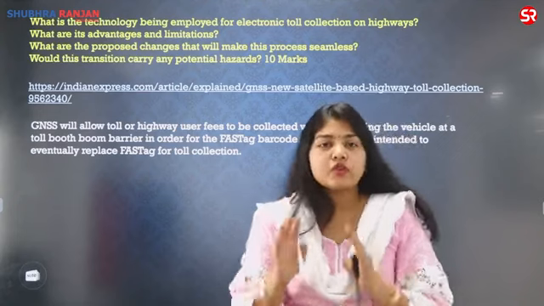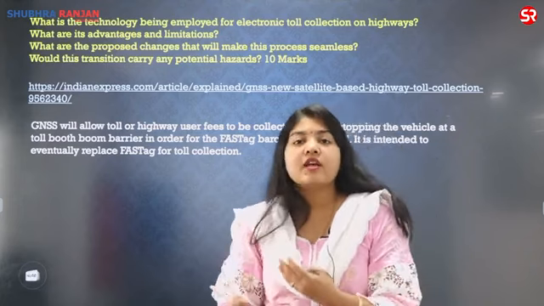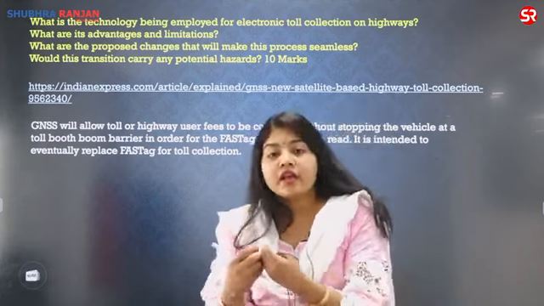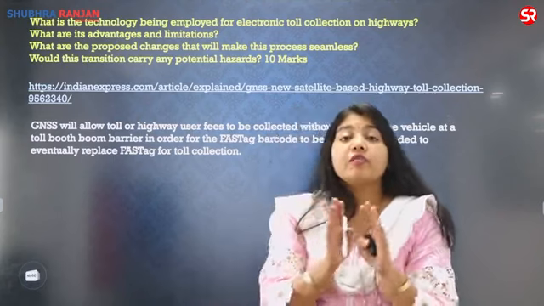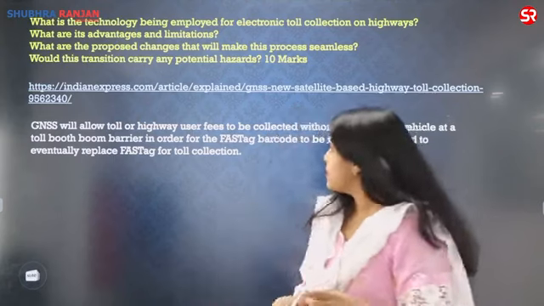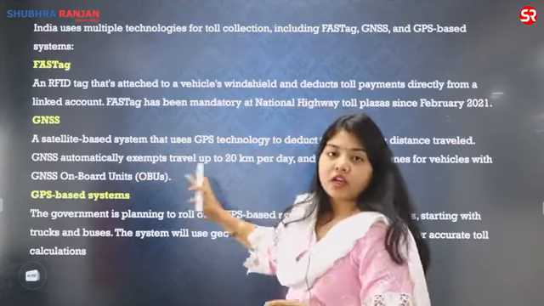There are 2-3 ways you can start the answer. One is a simple way: this process has made the whole traveling as well as collection of toll a very seamless process, and the FASTag has been very instrumental in this. And then we can write about these technologies.